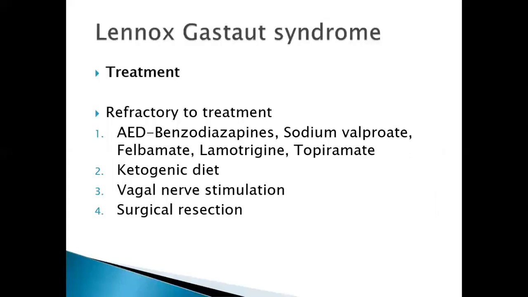So for the treatment, as I already mentioned, they have very poor prognosis. It is refractory to treatment, and usually we need to give the ketogenic diet. Again, ketogenic diet is a high fat and low carbohydrate diet.